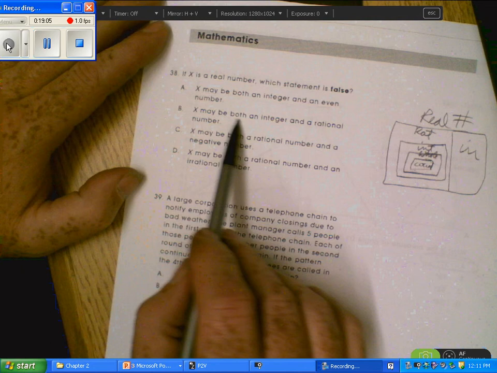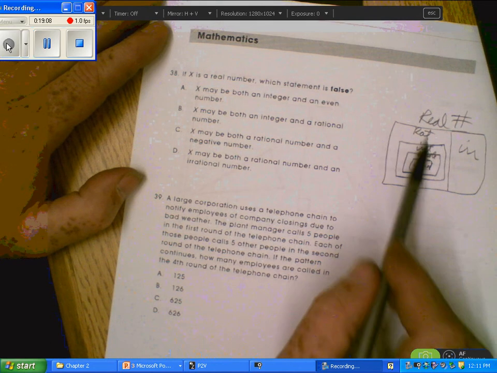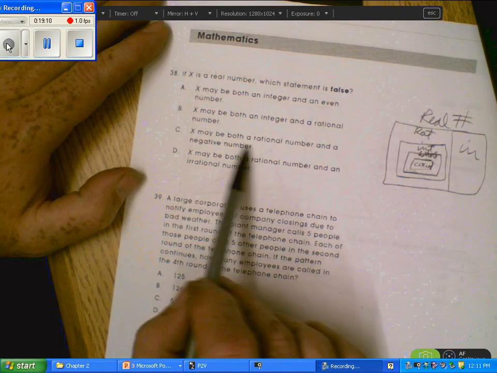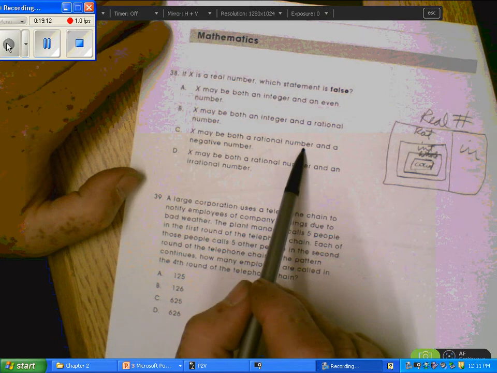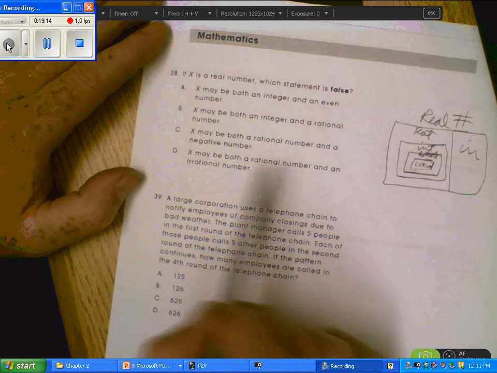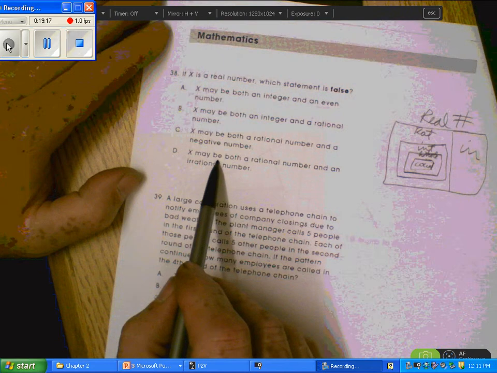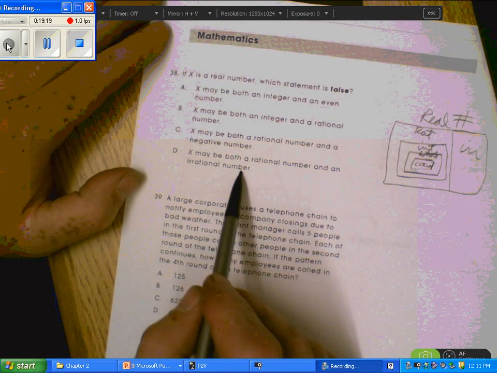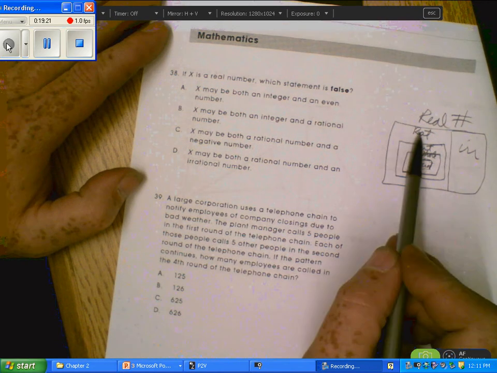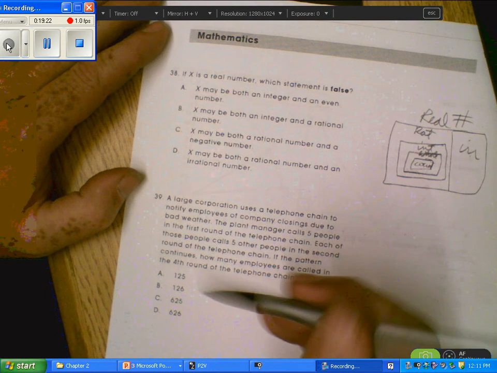X may be both an integer and a rational number. That's true. It could be in here. X may be a rational number and a negative number. That's true. X may be both a rational number and an irrational number. Well, it can't be rational and irrational at the same time, so that one's not right.